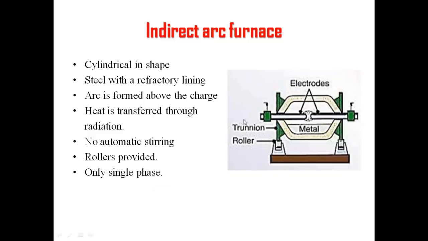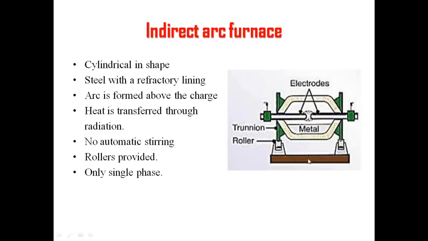So initially the electrodes are in contact. What happens here? Initially these two will be in contact, and we will give the supply to this and this terminal. So current will flow through the electrodes, and then we will slightly remove them from the contact. It means we will just withdraw the contact of these two electrodes. There will be a gap in between these two, and in that gap there will be a flow of current, because of which we get the arc, and that arc will provide heat for the metal. That is how it is going to work.